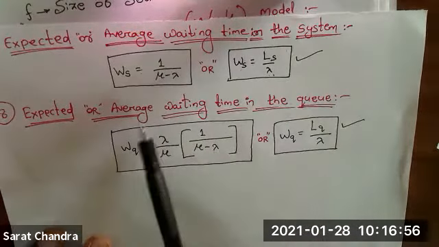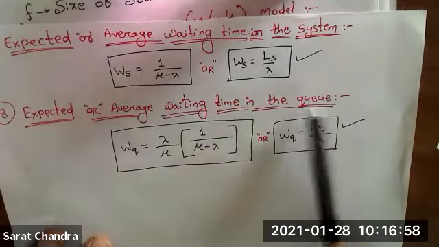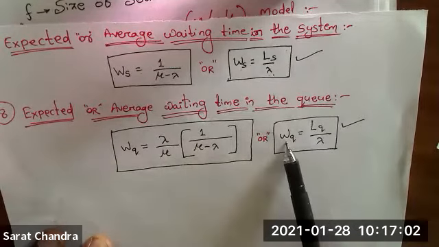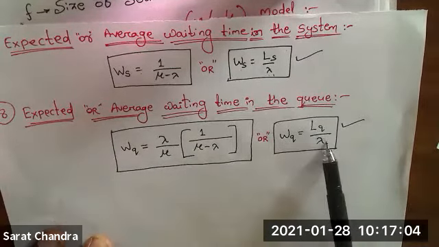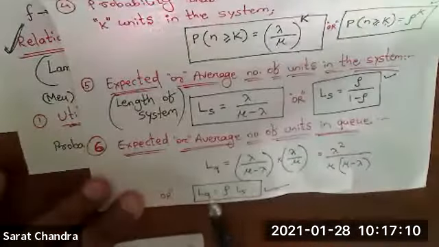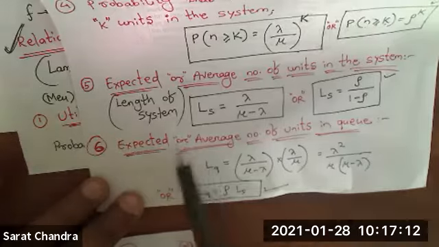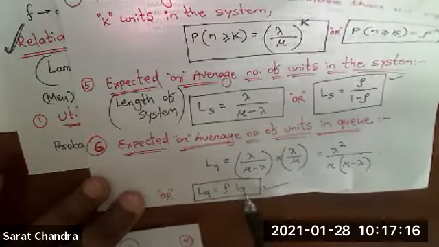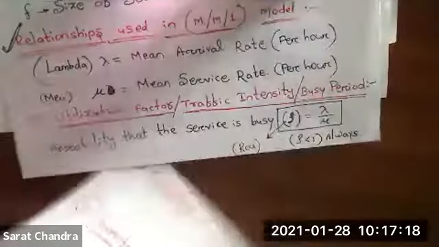And the last one is the average waiting time in the queue: WQ equal to LQ by lambda. LQ is the average number of units in the queue, which is rho times LS.